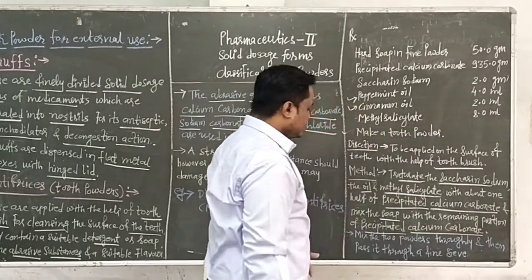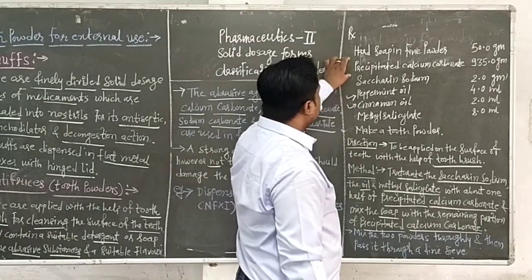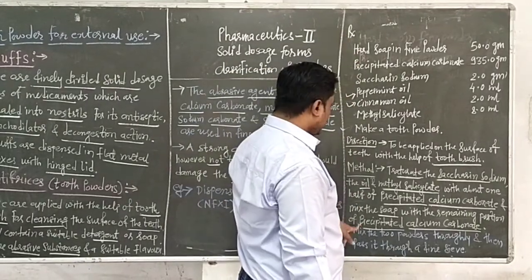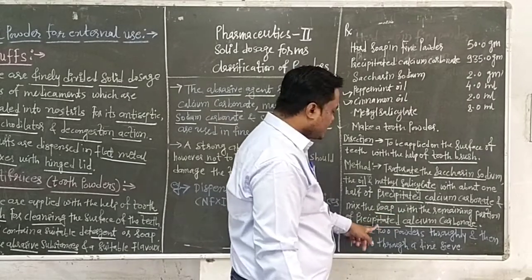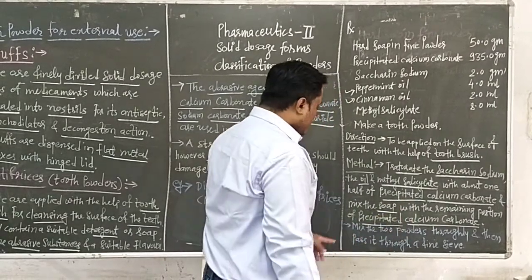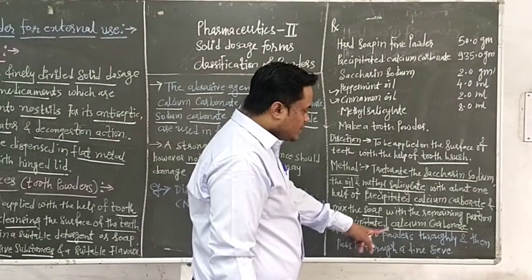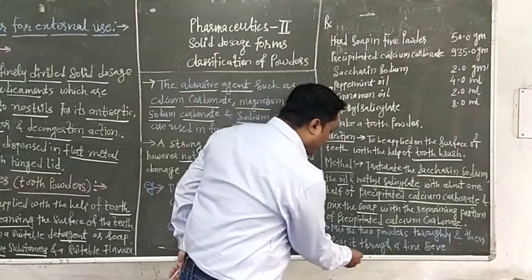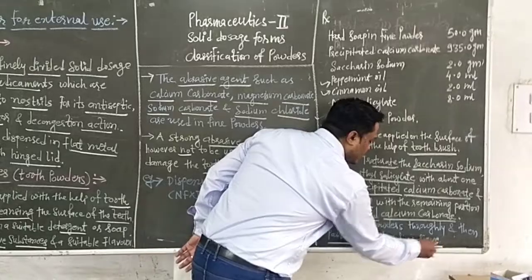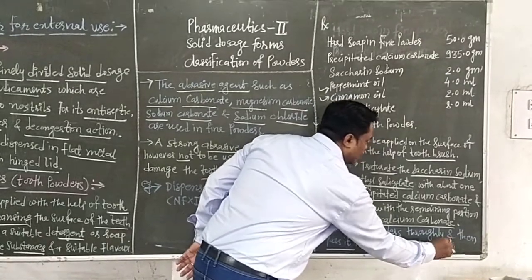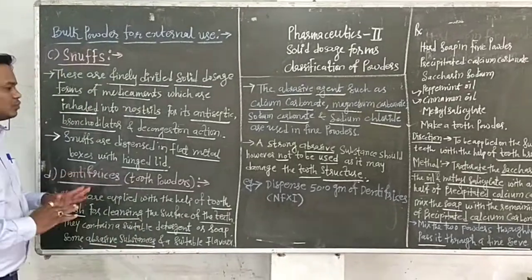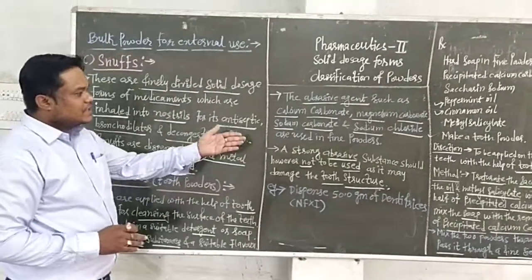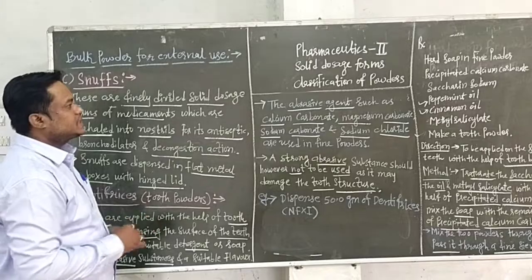Then second, the hard soap in fine powder is mixed with the remaining portion of the precipitated calcium carbonate. Then simply mix the two powders thoroughly and pass it through a fine sieve to get the fine product, or fine dentifrices or tooth powder. So that is the simple method of this prescription.